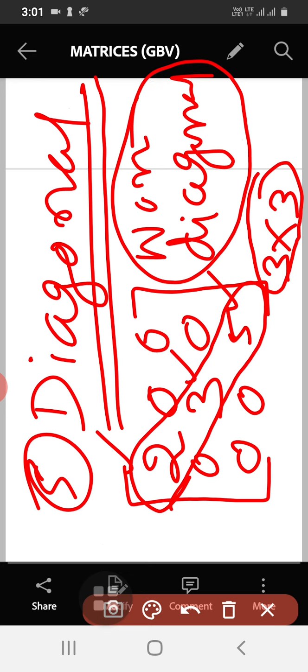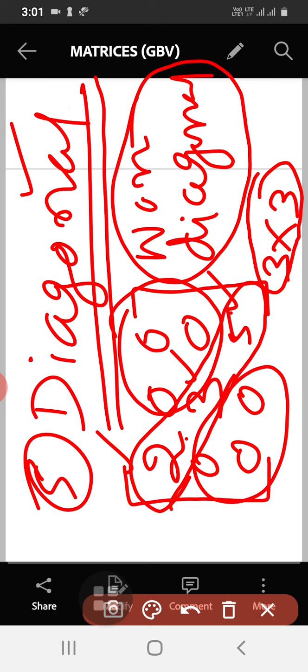So non-diagonal elements, see, diagonal elements are present here, 2, 3, 5, these are diagonal elements. Non-diagonal elements should be 0. Such a matrix is called diagonal matrix. Name itself says diagonal. Means diagonal elements should be present, all other elements should be 0. Such type of matrix is called diagonal matrix. So this is the fifth one.